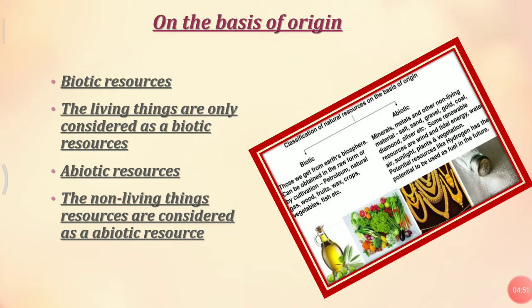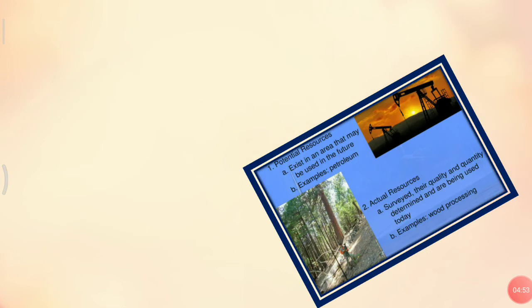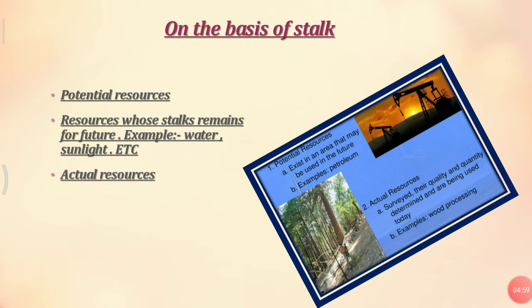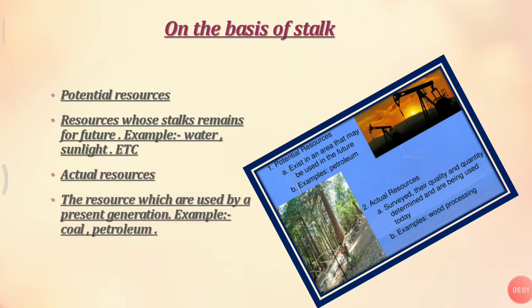Now let's move to the other one, on the basis of stock: potential resources and actual resources. Potential resources are the resources whose stocks remain for the future. It means whose quantity remains for future use or exists in that area and may be used in the future.